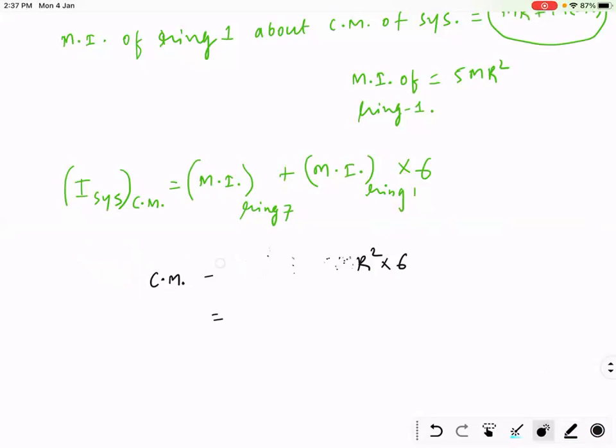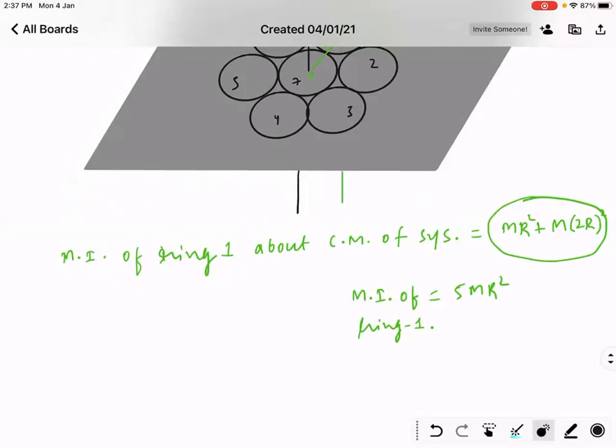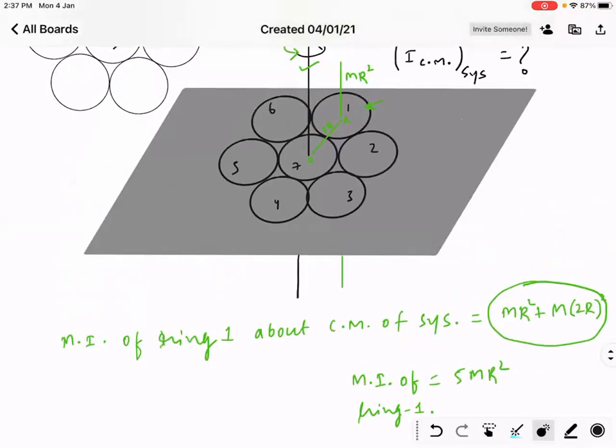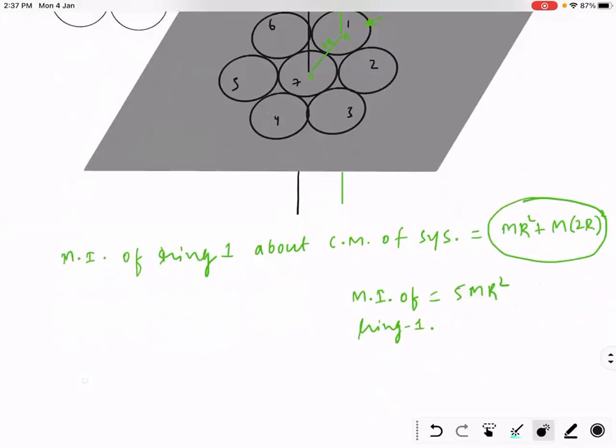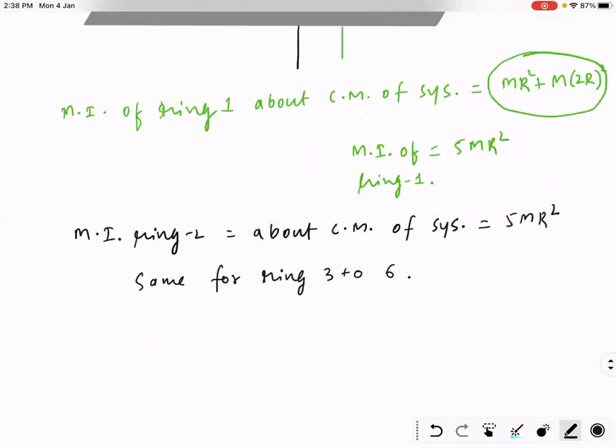I made a mistake. Okay, the moment of inertia of ring 1 is correct. The moment of inertia of ring 2 is also the same. Yes, same. I'm sorry, I was doing it correctly. Same for ring 3 to 6.